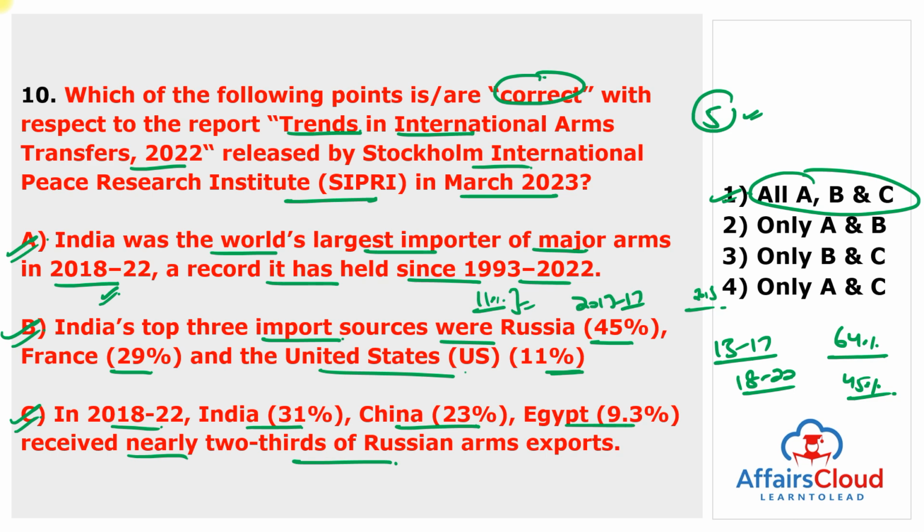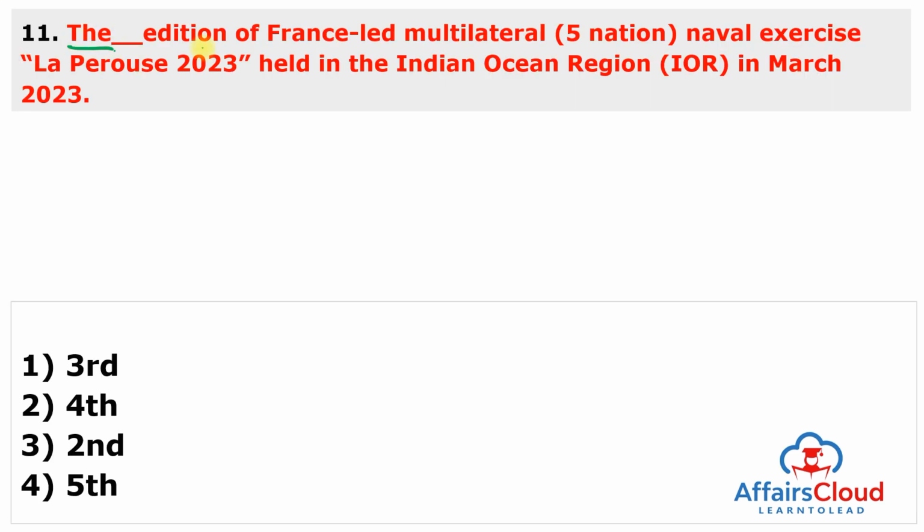Moving to the next question. The dash edition of the France-led multilateral five-nation naval exercise La Perouse 2023 was held in the Indian Ocean region in March 2023. Mark this question in the very important section. This is La Perouse 2023 and this is the third edition. The answer of this question is 1.